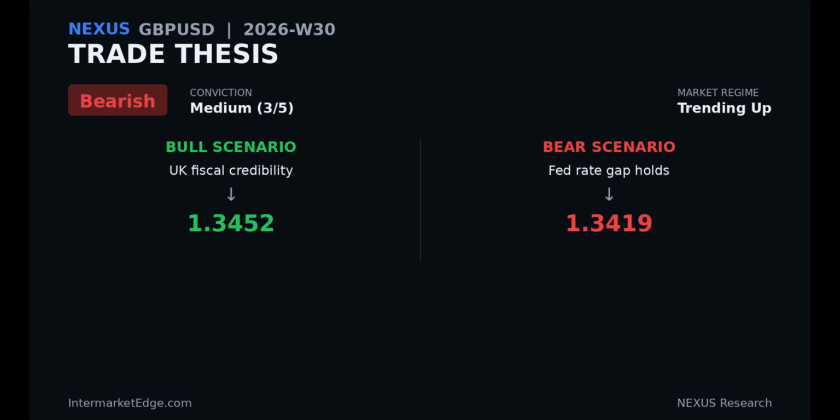What to watch? Going into next week, there are 4 key things to watch. First, can price remain above the weekly VWAP? If it does, bullish momentum stays intact. Second, watch for new fiscal announcements from the Burnham government. Any sign of credible fiscal discipline could support sterling.